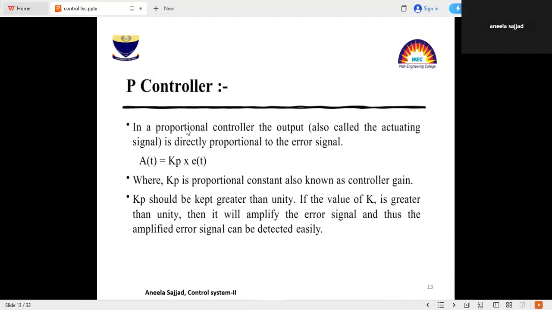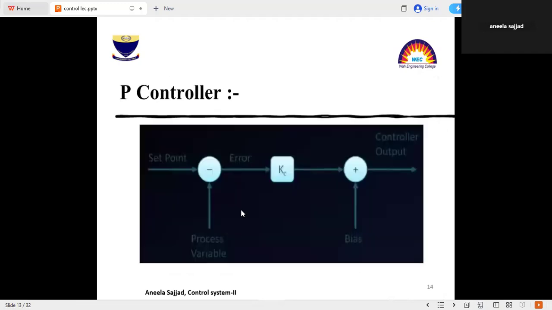In a P controller, the output, also called the actuating signal, is directly proportional to the error signal. AT will be equal to Kp into ET, where Kp is the proportional constant, also known as the controller gain, and Kp should be kept greater than unity. If the value of Kp is greater than unity, then it will amplify the error signal. It means that the amplified error signal can be detected easily.